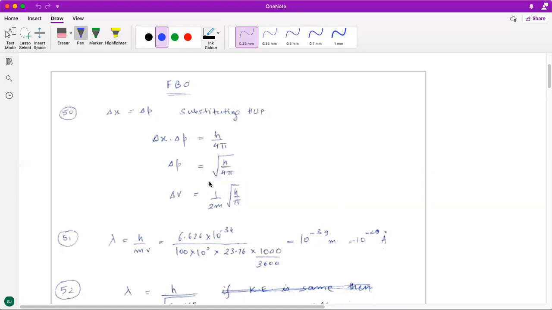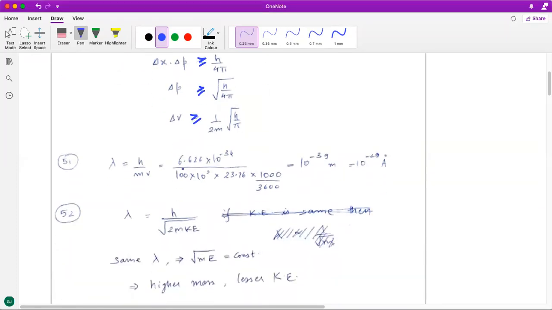It will be at least this much, it can be more, but this is the minimum uncertainty, right? You can replace this with greater than equal to sign. However, in many of the questions that you are going to come across, they are going to ask you the uncertainty, and what they would mean by that is the minimum uncertainty that would be there. Okay. All right, then the 51st question.